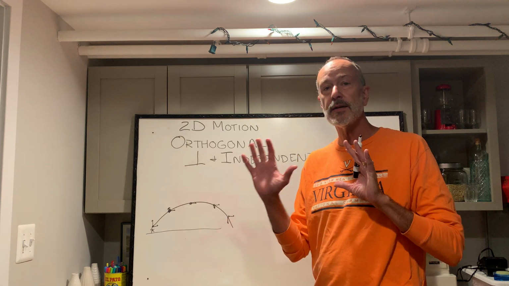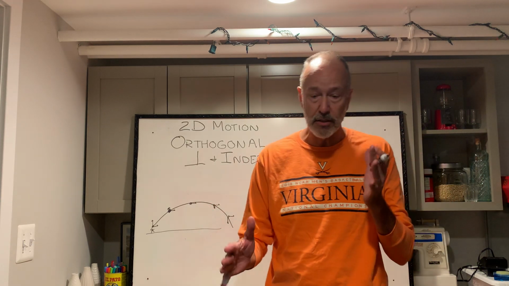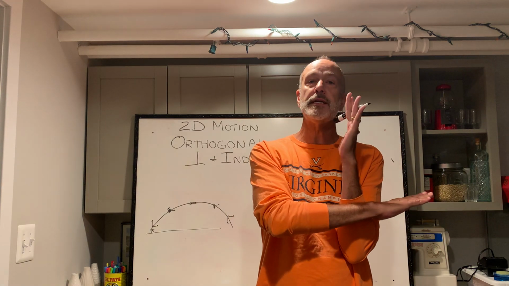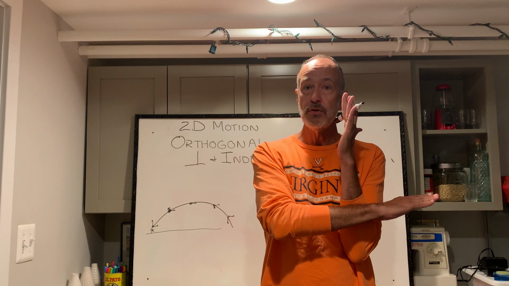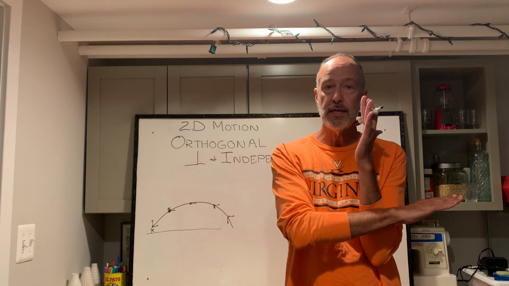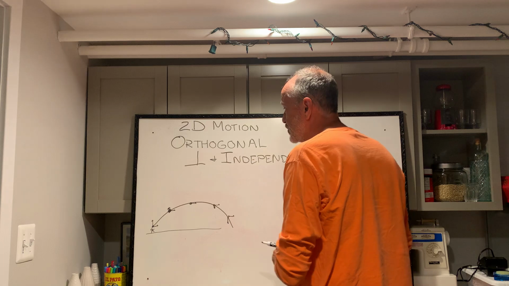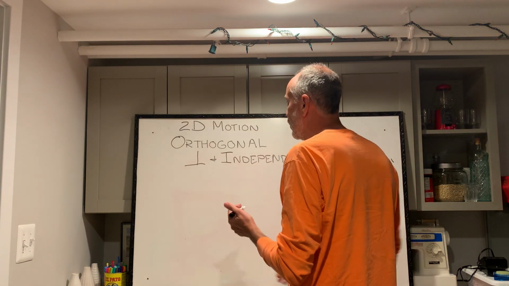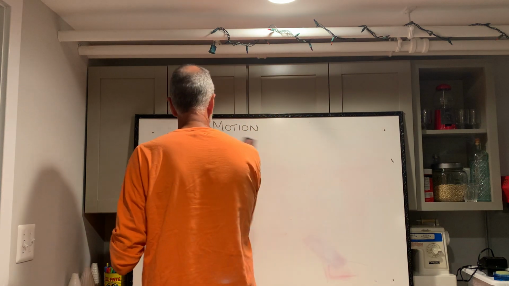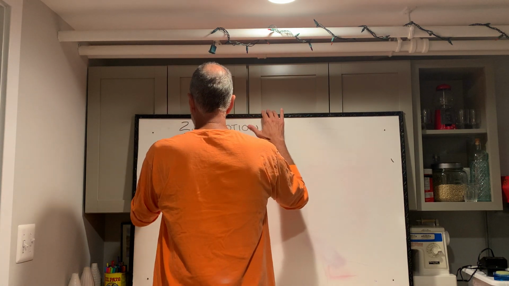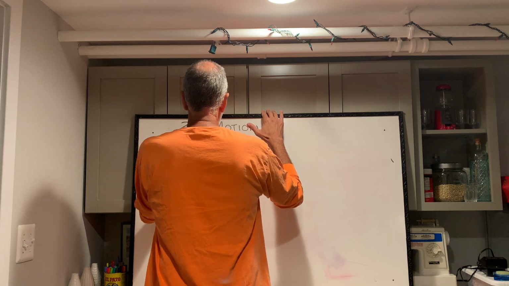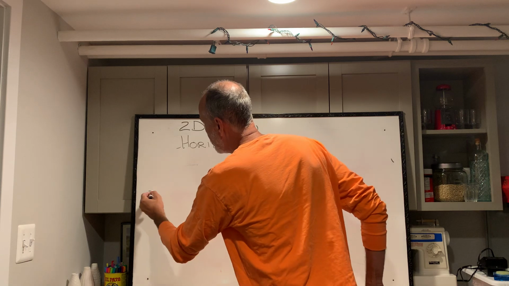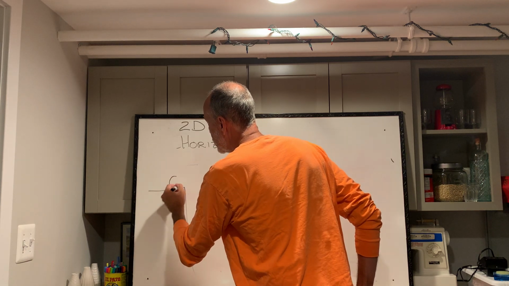But the bottom line is you set up a horizontal, or I'm sorry, I shouldn't even say horizontal, because you could be looking down on something accelerating. You set up two perpendicular axes and two frames of reference. Sounds complicated, but it really isn't. I'm going to show you with a fairly easy starting off part, and we call this a horizontal takeoff problem. And this is going to be a ball rolling off